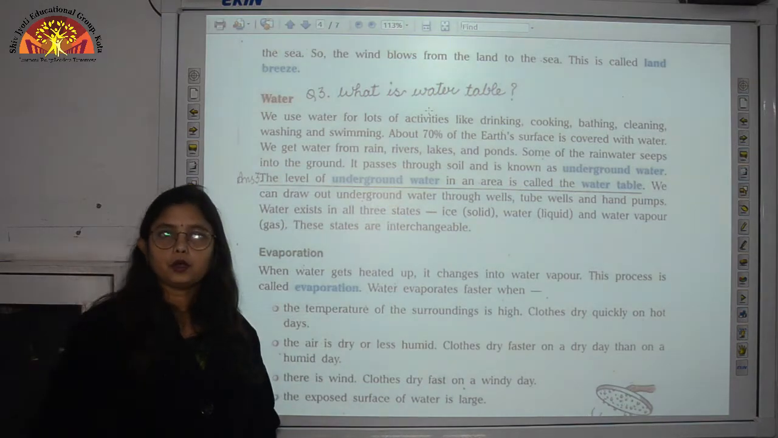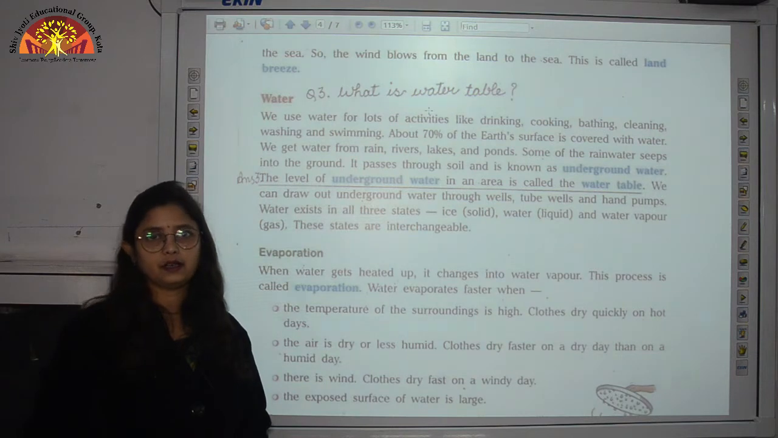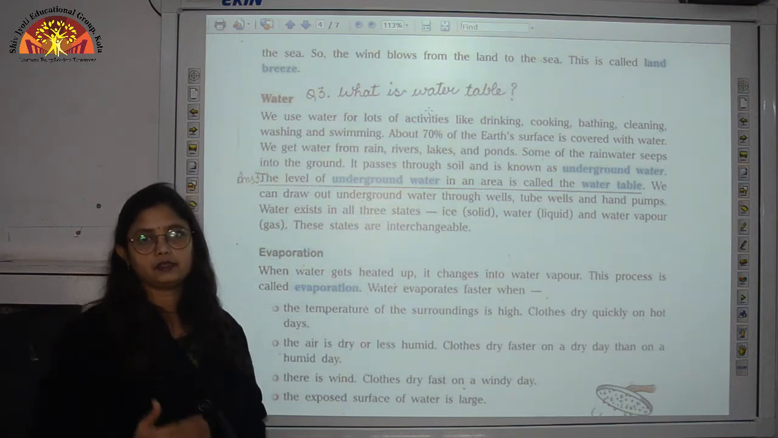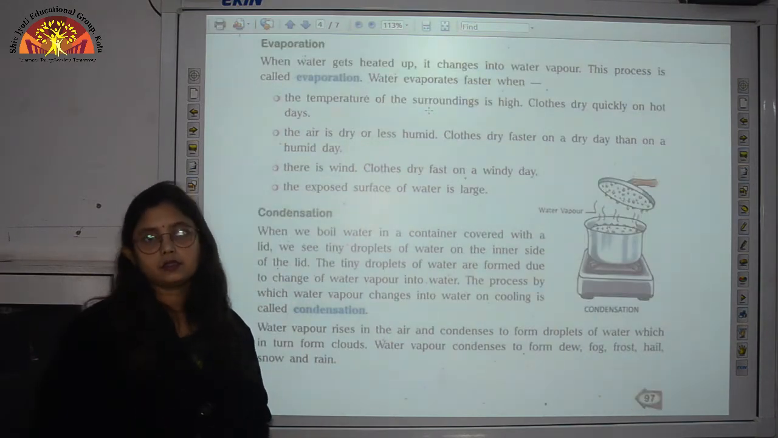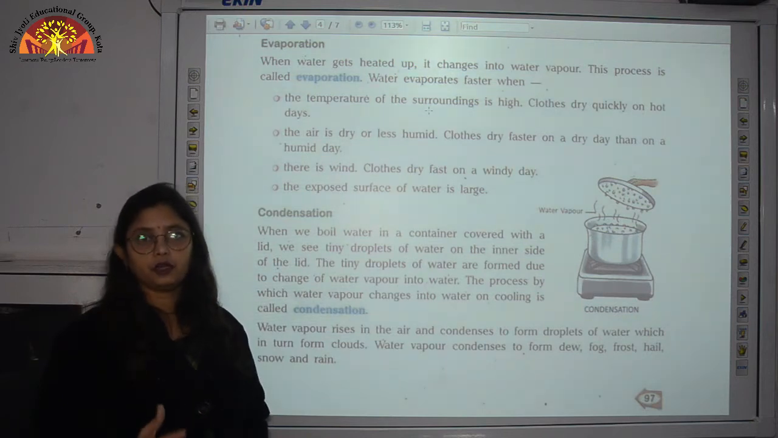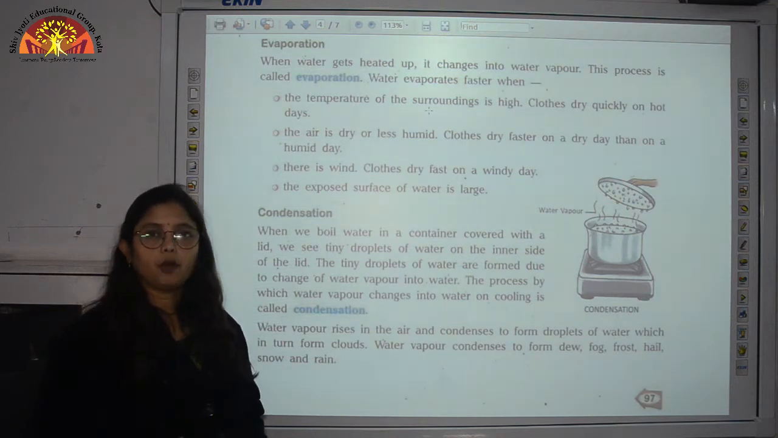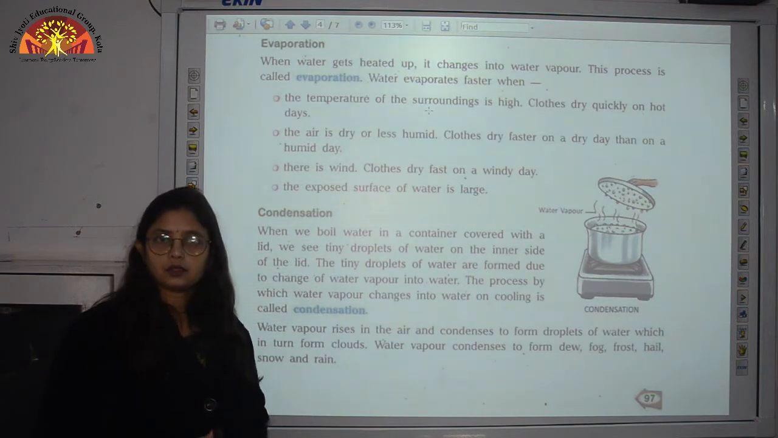Now there are two processes called evaporation and condensation, about which we have already studied. Evaporation is the process through which the liquid form of water gets converted into gaseous form of water, that is steam or water vapor, on heating. Another process is called condensation, through which the gaseous form of water, that is water vapor or steam, is converted into liquid form, that is droplets of water, through cooling. So these are two processes.